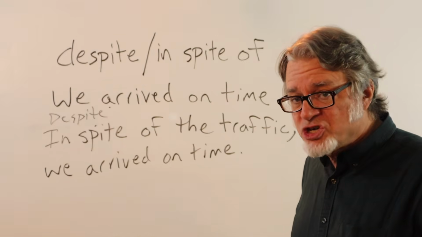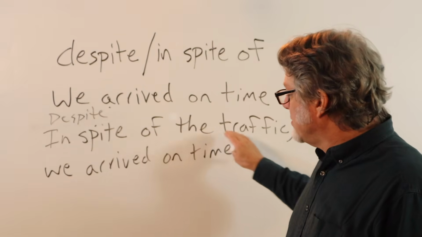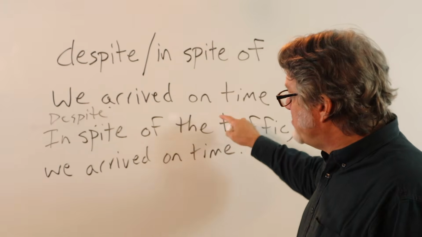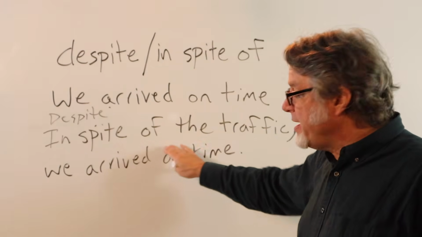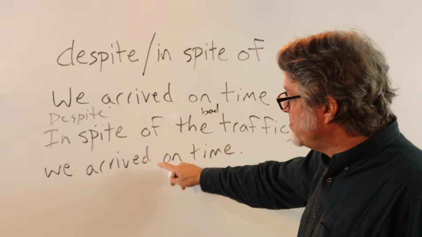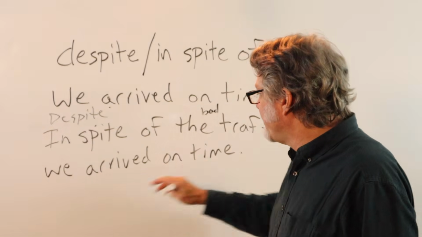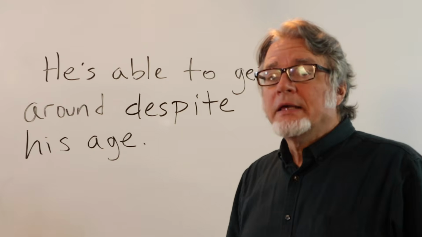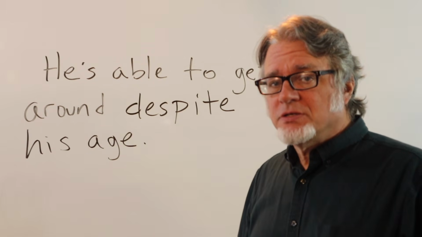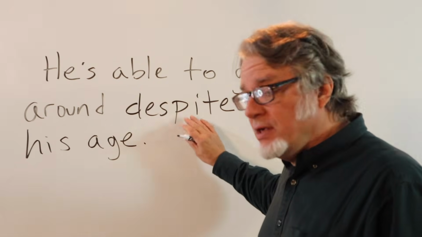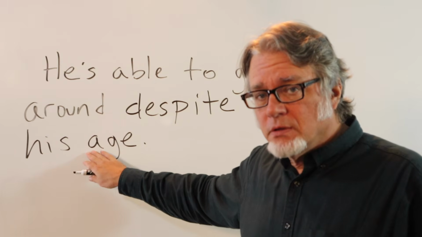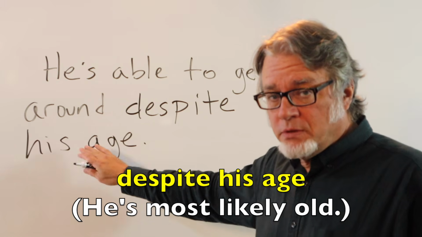So the expectation is that this is bad, and you don't even have to say that it's bad. You don't need to say in spite of the bad traffic. It's not necessary because you begin with that preposition. He's able to get around despite his age. So what is implied here is that he's old, most likely old, but he could be young.